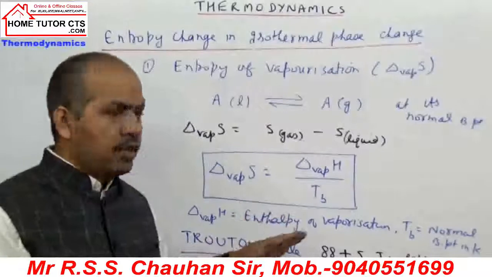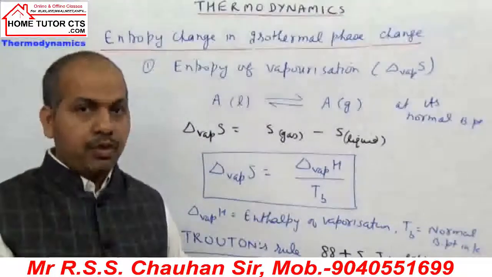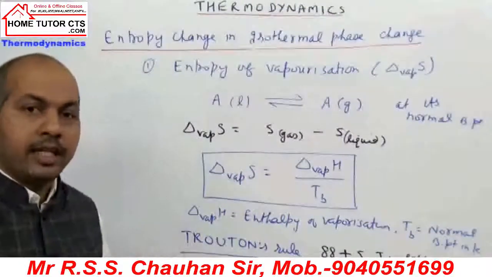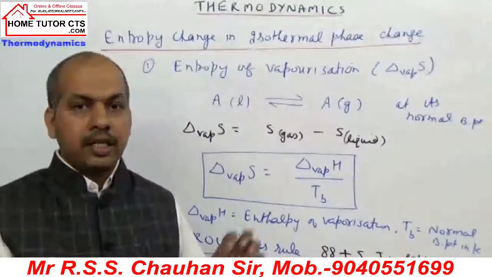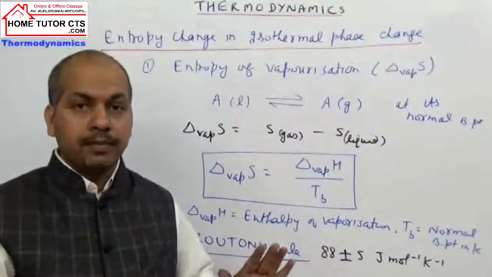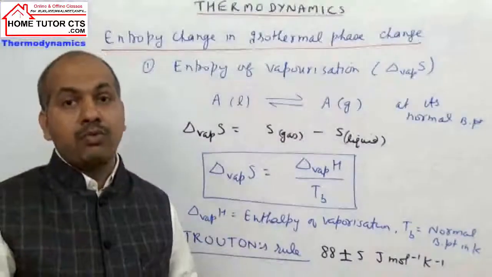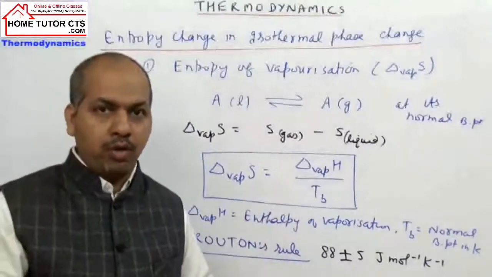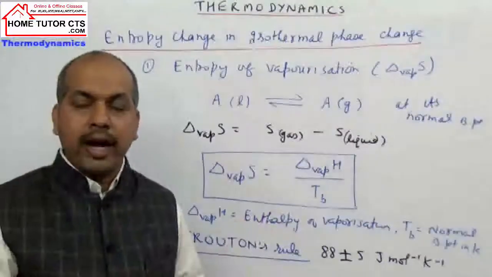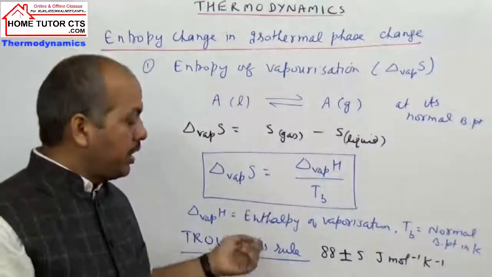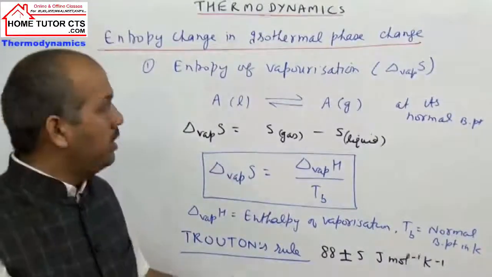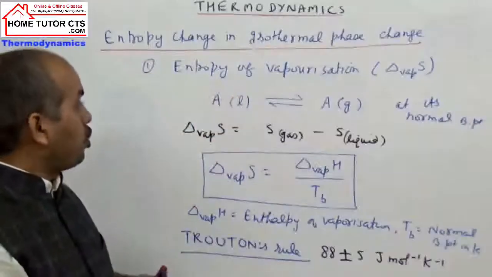This rule can help us to get the approximate values of the enthalpy of vaporization of liquids. Now this rule is not valid for the liquids which are having strong intermolecular forces of attraction like hydrogen bonding. If I take water, ethyl alcohol, such liquids having strong hydrogen bonding, for them this rule is not applicable. Okay, let us take first one, entropy of vaporization.